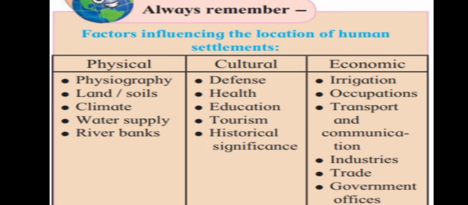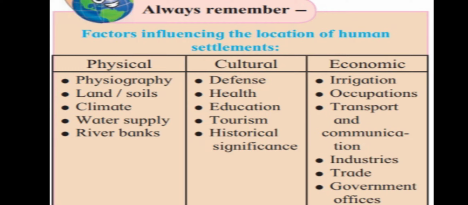In the physical one, the physiography of that place is very important. It means the land or the soil of that place, climate, water supply, mountain regions, how the rivers are there in that area. All these factors are affecting the human settlements.